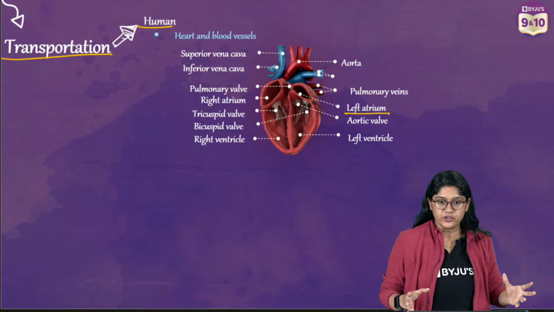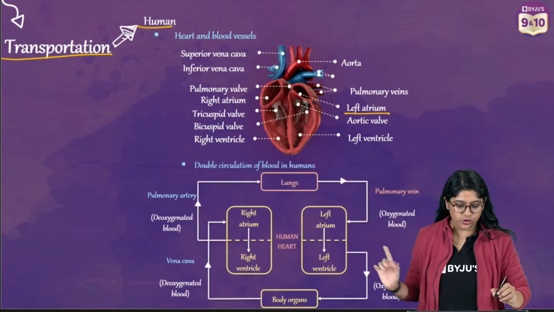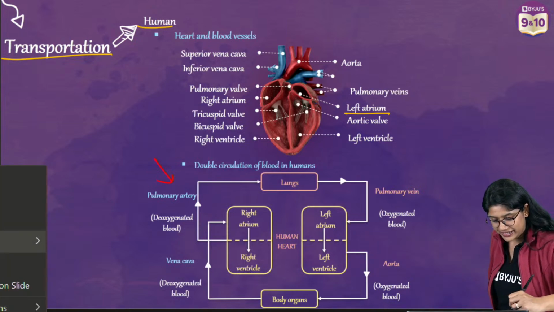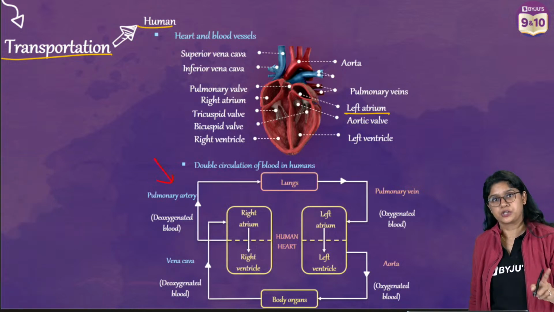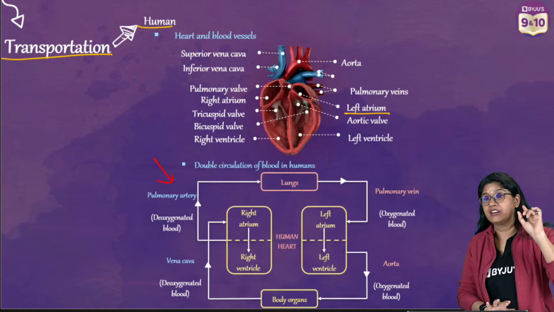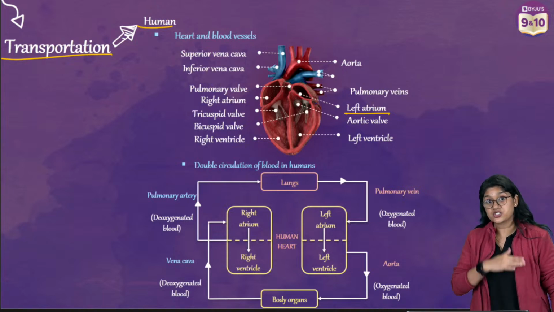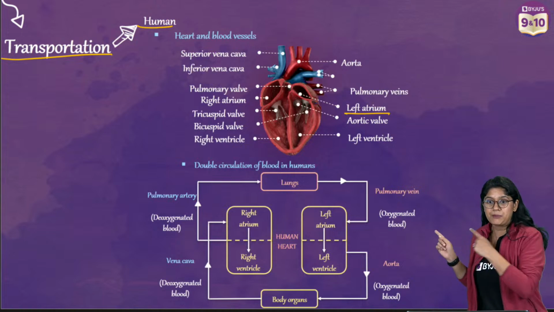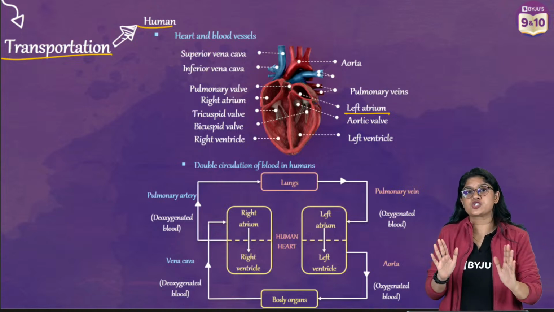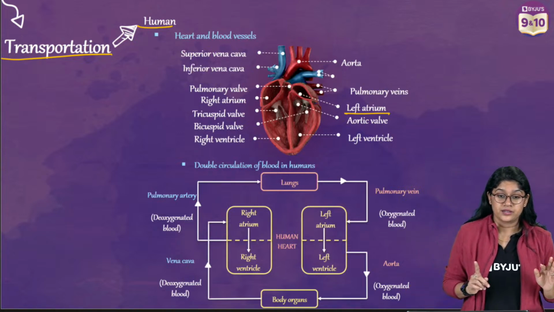See, if in your examination they ask you to explain double circulation, you can explain with this diagram also. The diagram that we draw or the diagram that we have over here. Can you see this? You can actually draw this diagram also. If they ask you to draw the structure, the chances are really very rare now, according to CBSE, there is a slight change of pattern. So they might not ask you to draw the structure of the heart. But for double circulation, you can draw this. Clear? Right, everyone? This is the easiest way for us to explain double circulation to the examiner and of course for us to remember also.